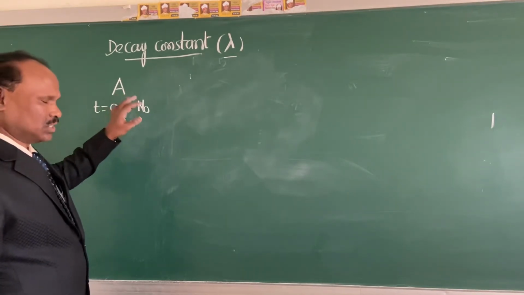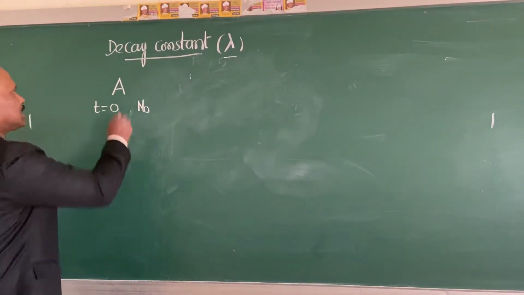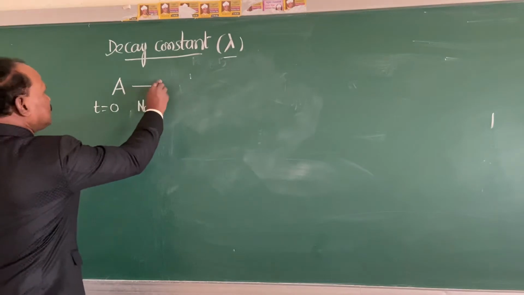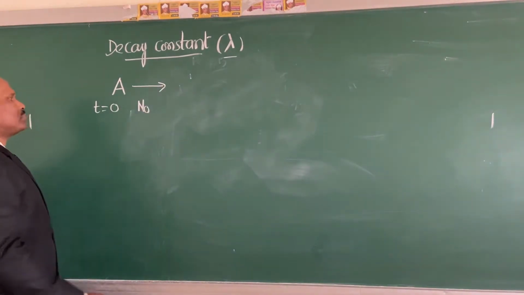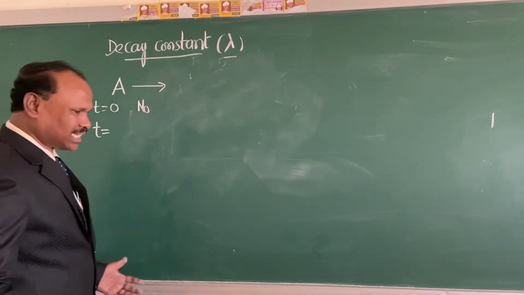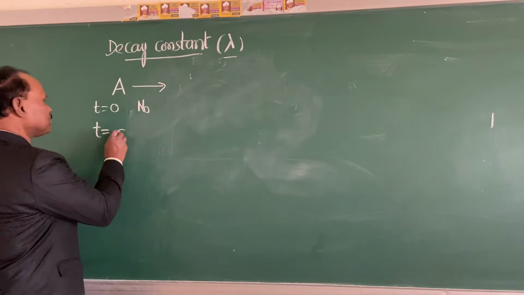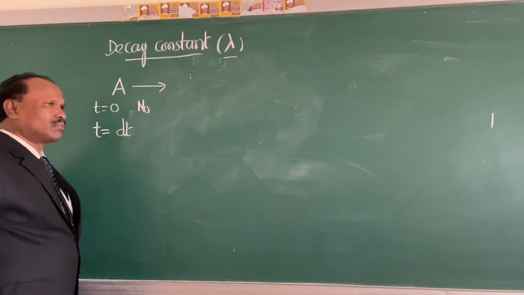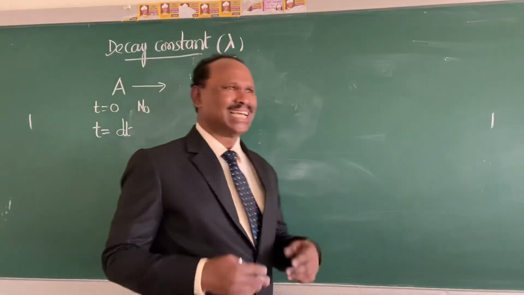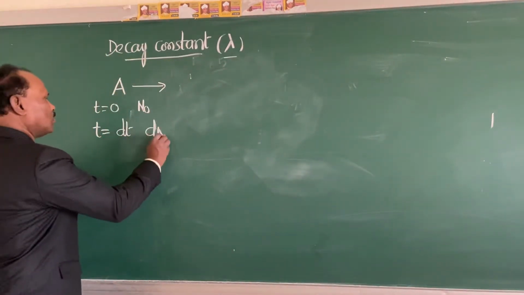Now let us assume that this radioactive element starts decaying. So it begins to decay. Let us say at a time t is equal to t seconds, or in a small interval of time dt, let us assume that dN number of nuclei disintegrates.